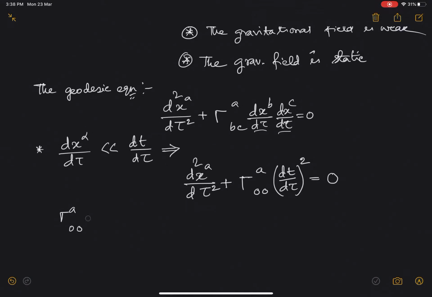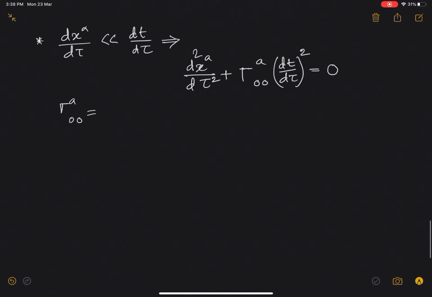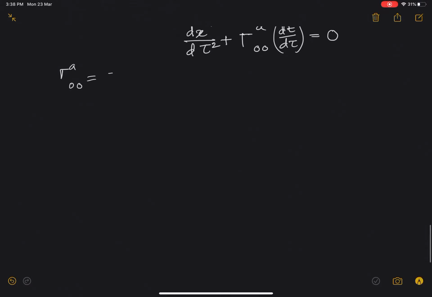Gamma A00 can be written as half G^AK times minus del K G00 plus del 0 GK0 plus del 0 G0K.